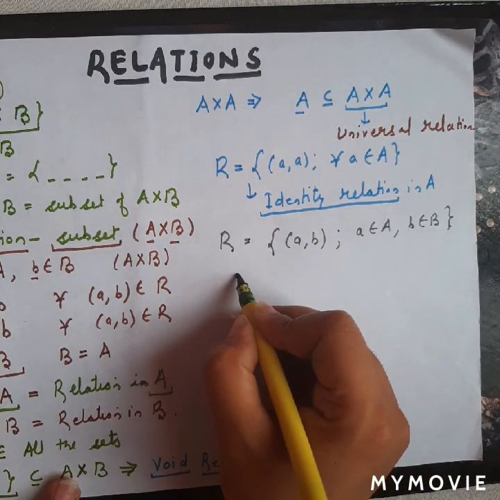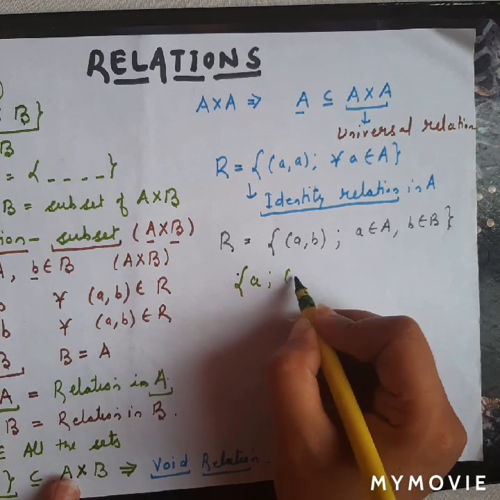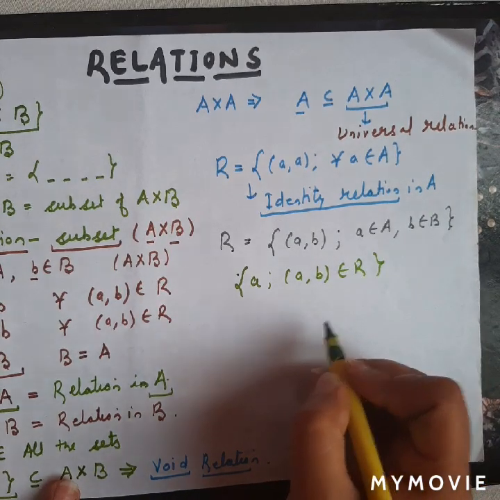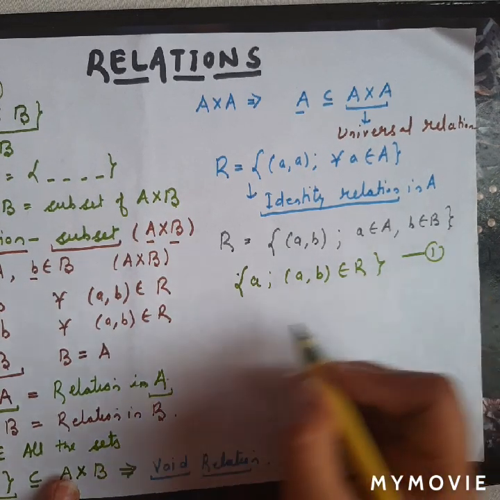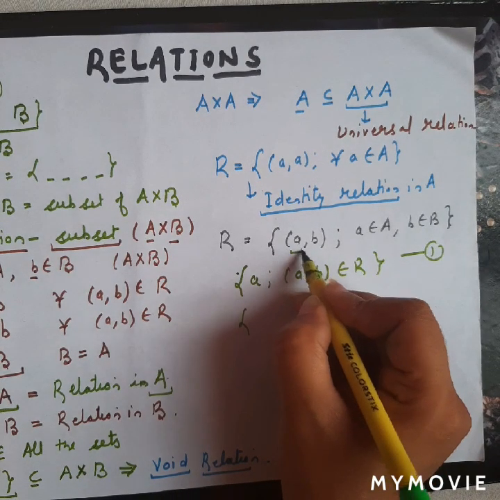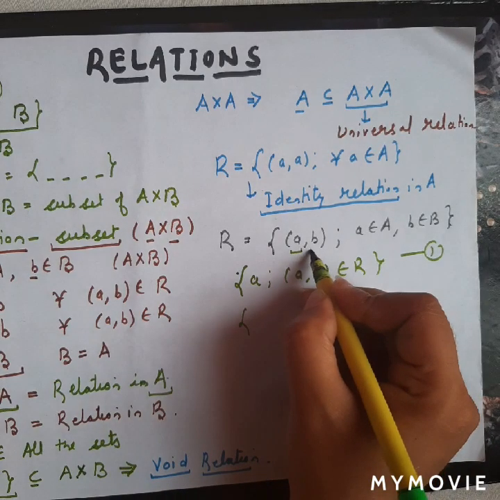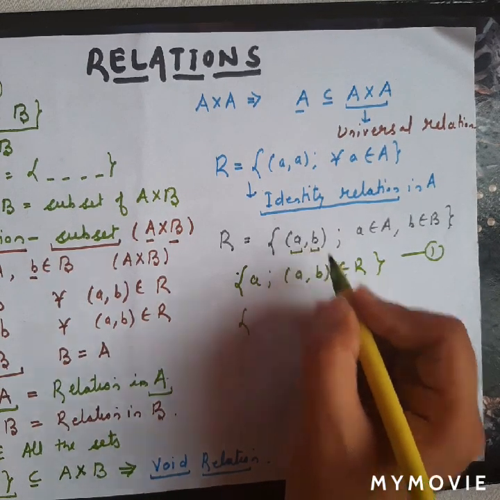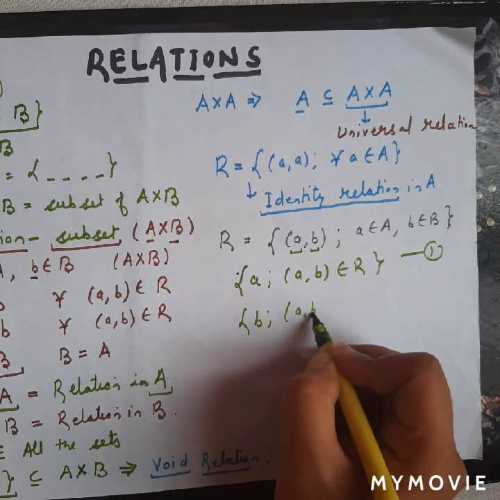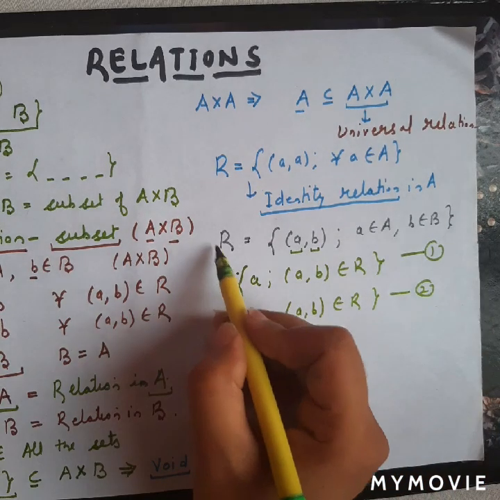This is the collection of all the elements a of A such that (a, b) belongs to relation R. This is equation 1. Again I am considering all the collections of the first element in this set. And here I will consider all the collections of second element. This is a collection of all the elements b such that ordered pair (a, b) belongs to a relation. This is second equation.